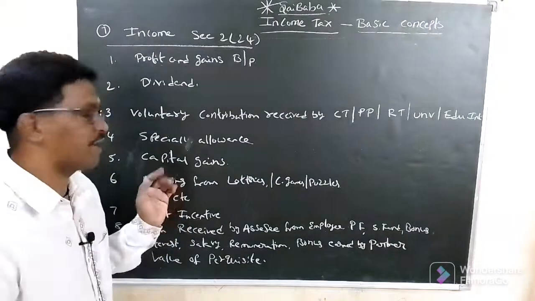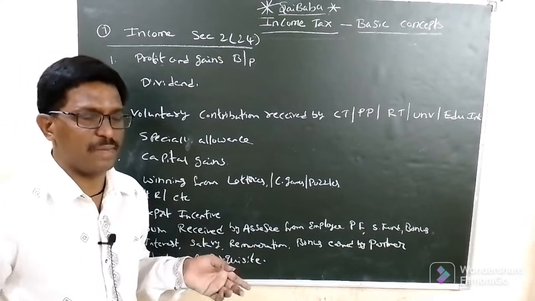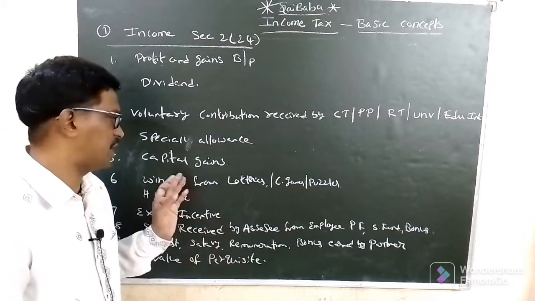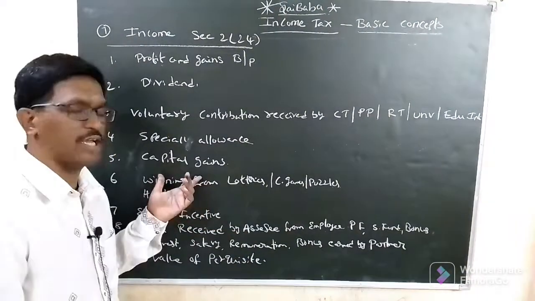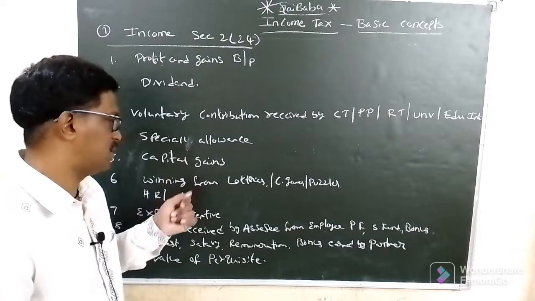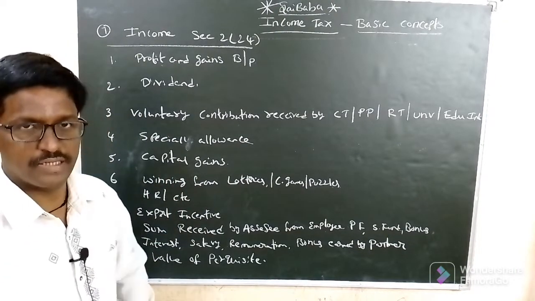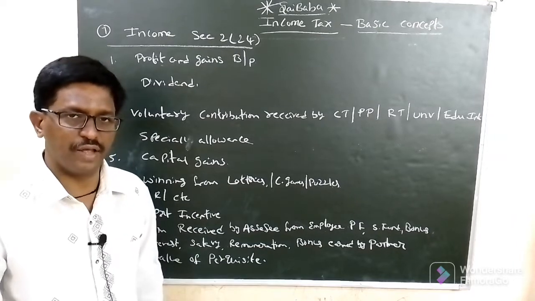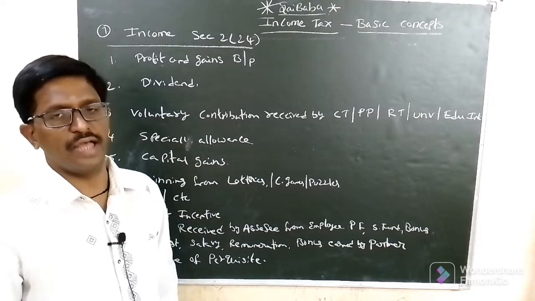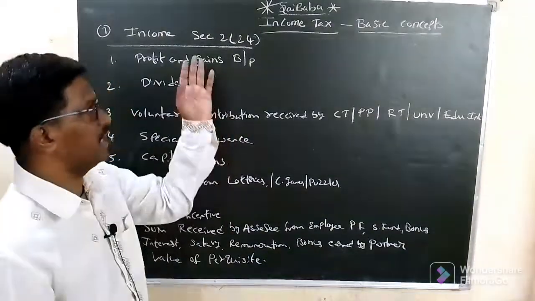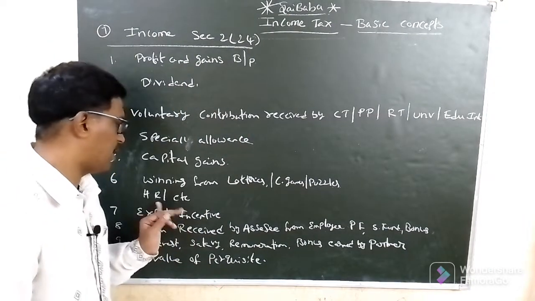And capital gain. Capital gain: sale of land and buildings, sale of assets, sale of furniture, etc., which gain is chargeable under capital gains. Okay, winnings from lotteries, horse races, card games, puzzles, and any other games are treated as income.